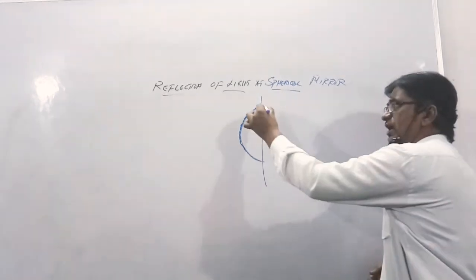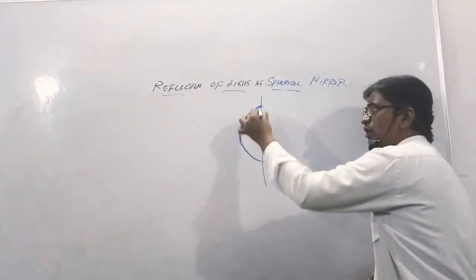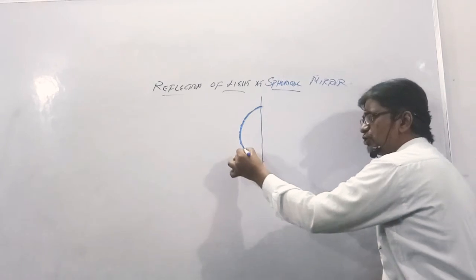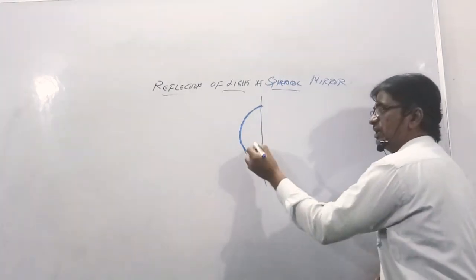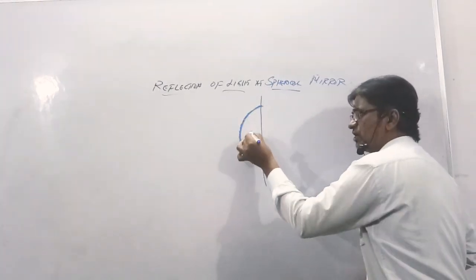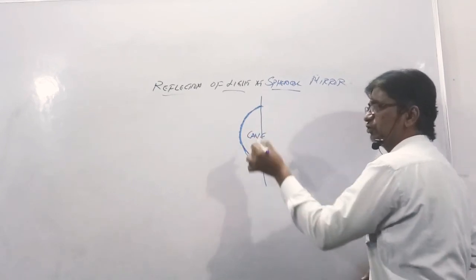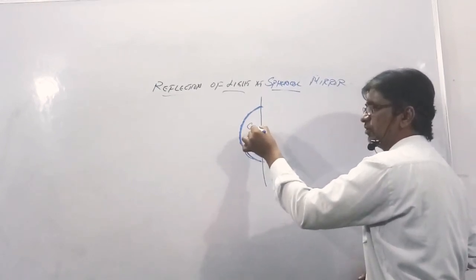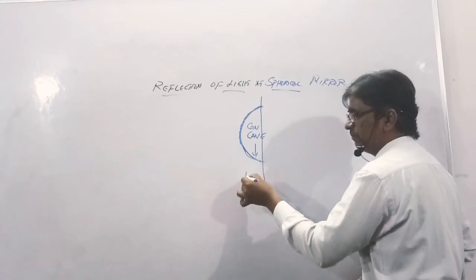Now, if you observe, it is this spherical mirror. We have cut a portion. It is a portion of the sphere. So it is in the shape of a cave. It is in the shape of a cave, so this is known as a concave mirror. Concave mirror.